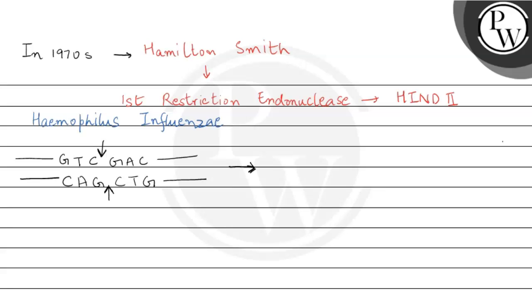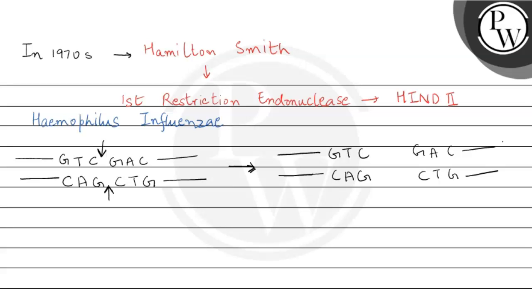So now we had 2 DNA fragments cleaved at a specific site.